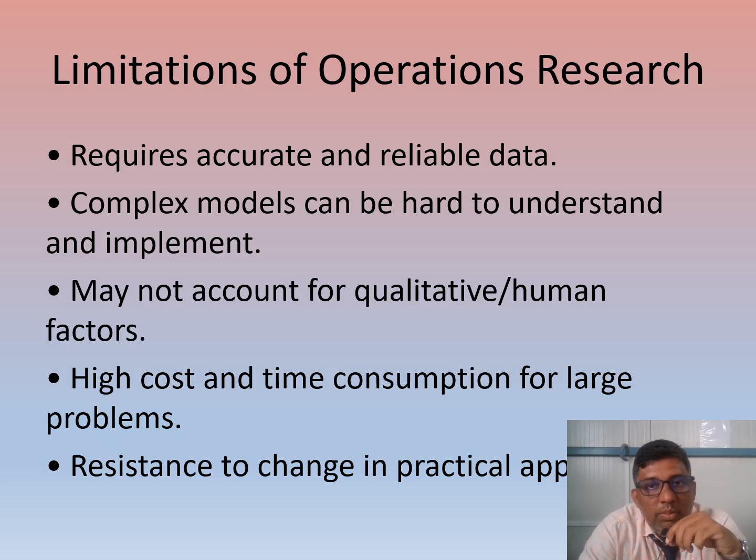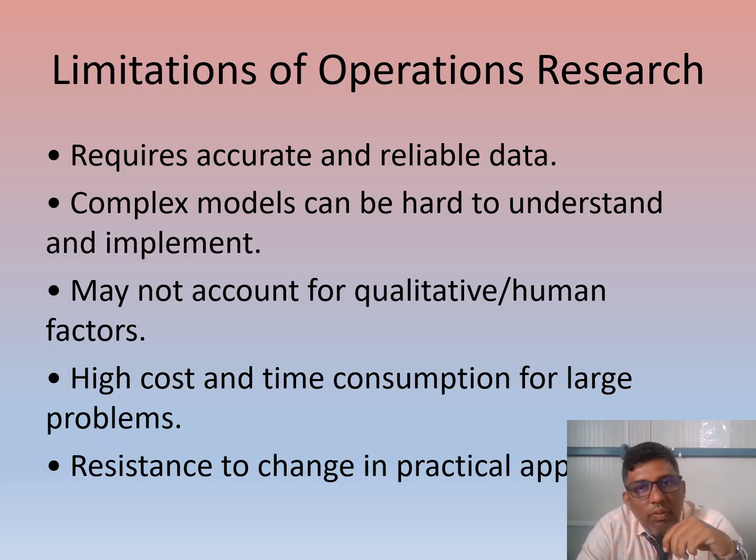Next, complex models can be hard to understand and implement. If there are a large number of decision variables, and we want to establish an output across different fields, preparing that kind of problem is very difficult in OR.